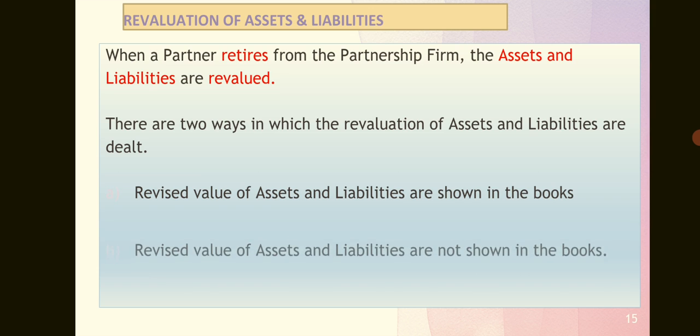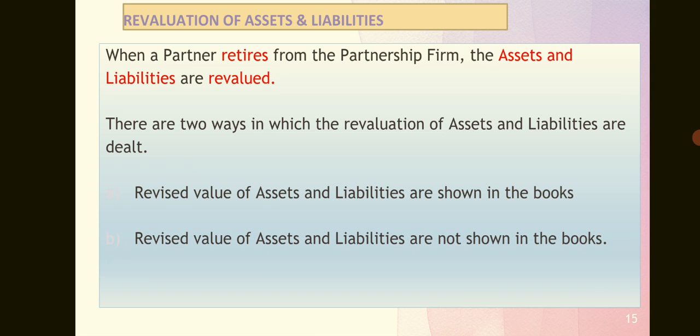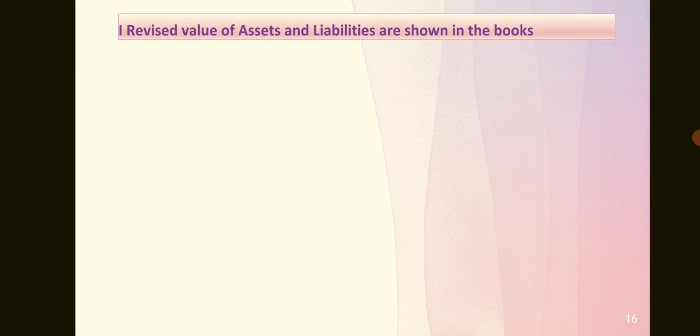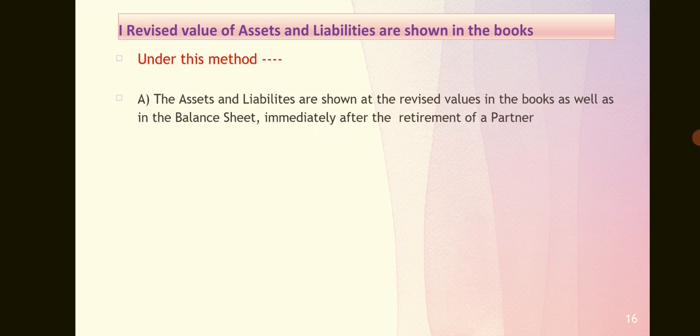The next method is that revised values of assets and liabilities are not shown in the books. This we will discuss in the forthcoming classes once we complete the first method. Now, coming to the next point, under the first method, that is, the revised values of assets and liabilities are shown in the books, how is the calculation done? The assets and liabilities are shown at the revised value in the books as well as in the balance sheet. This is what I told you.